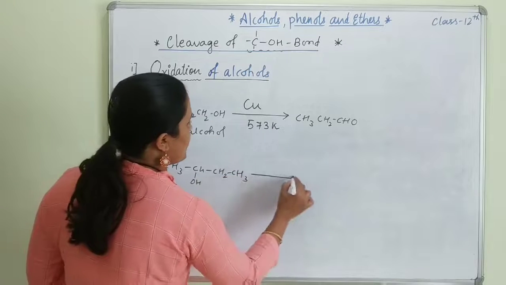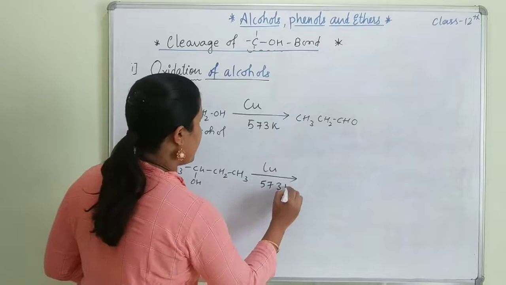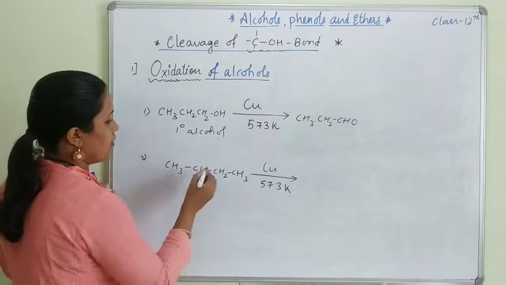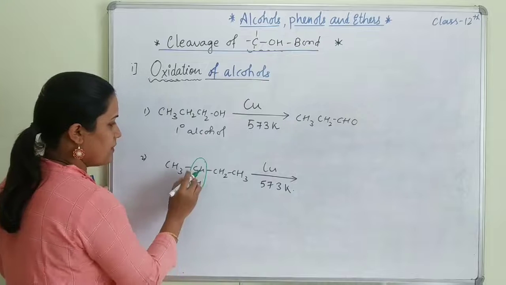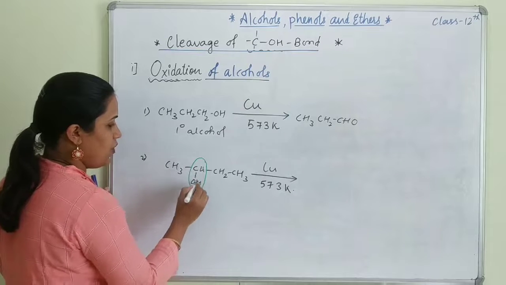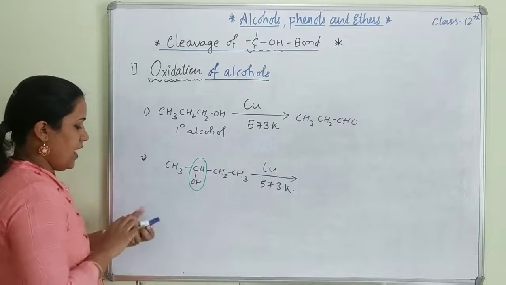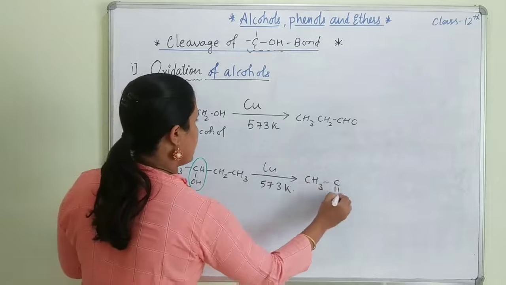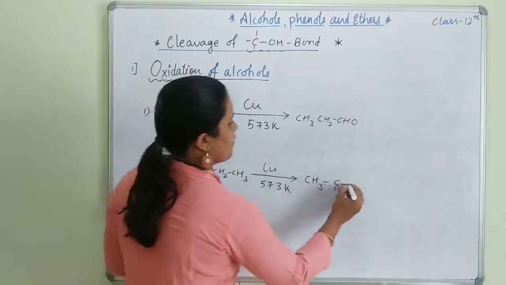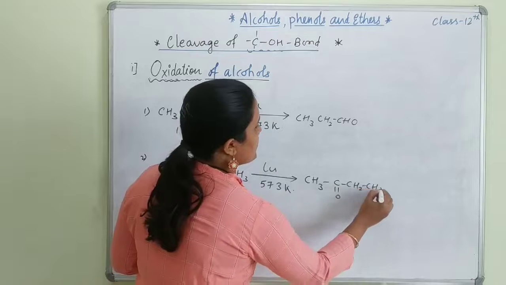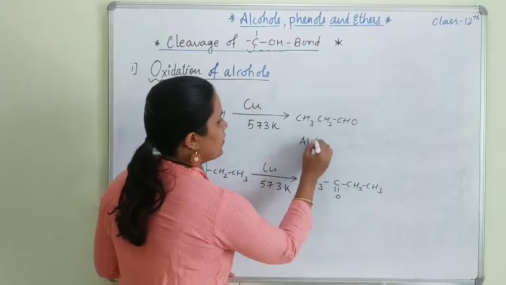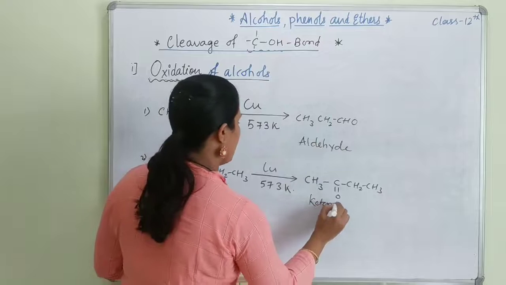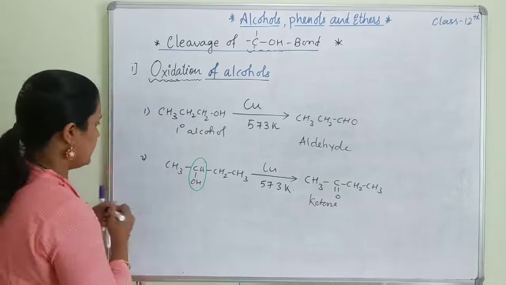As we know, at 573 Kelvin, the bond between CH and OH breaks, and we get the product CH3 C double bond O, and the rest is CH2CH3. So in the first situation we got an aldehyde, and here we are getting a ketone. And let's see the third one.